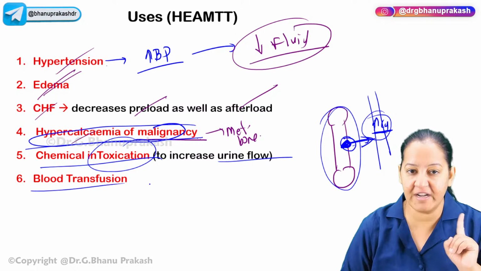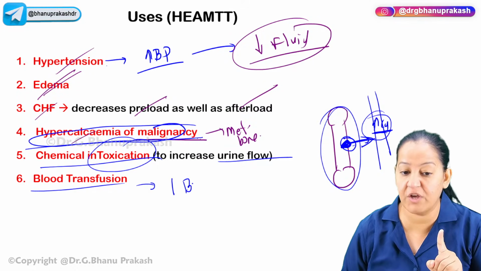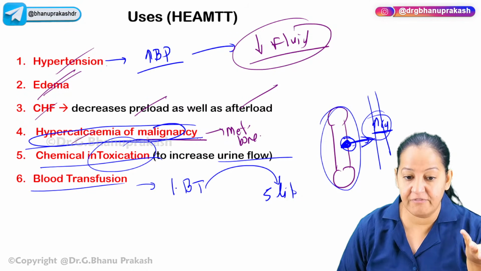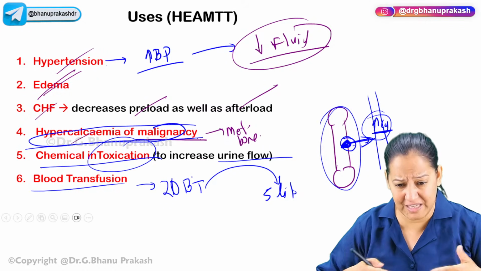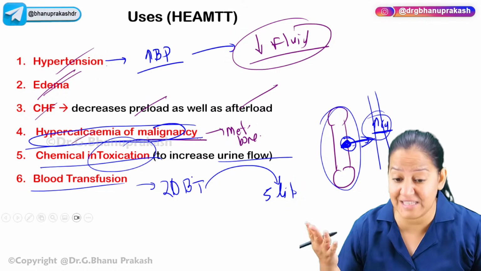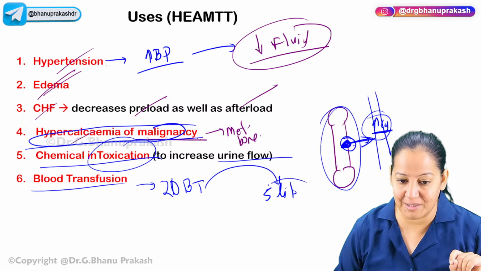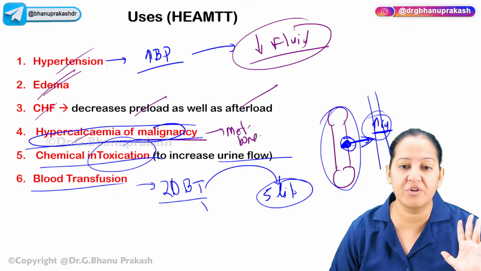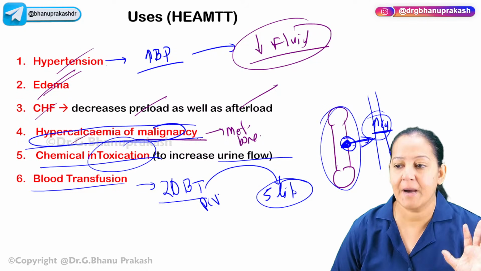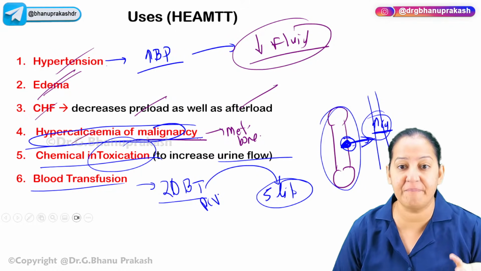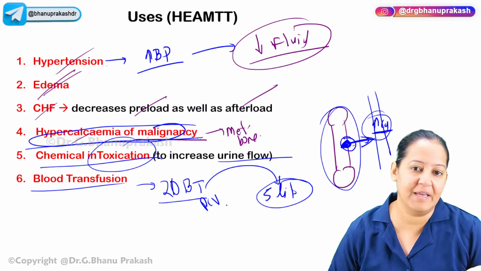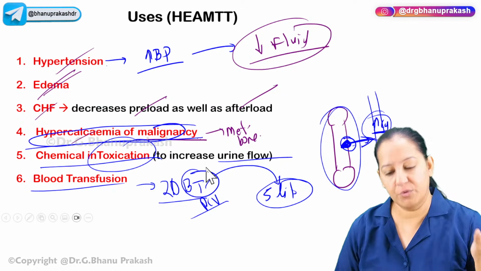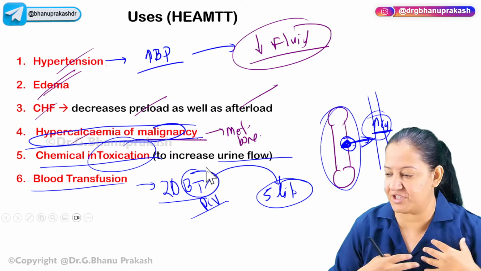And number 2, BT, blood transfusion. In one day, 1 BT is given. Ideally in 1 day, we do not give more than 1 BT because humans have 5 liters of blood and you are giving this extra volume as a BT. Suppose we are giving 20 BT in 1 day in case of severe blood loss, severe accident, or severe surgery. Here volume overload can occur. The person can have a volume overload and the heart can go in failure. We cannot do so. So if you are giving the BT, ideally we should give packed cell volume. We should not give the complete blood. Complete blood contains fluid also, plasma also. But in the periphery, in blood bank, suppose packed cell volume is not available and the whole blood is available, and you have to give the whole blood only. So you keep on giving the whole blood to save the patient. But the patient will have volume overload.